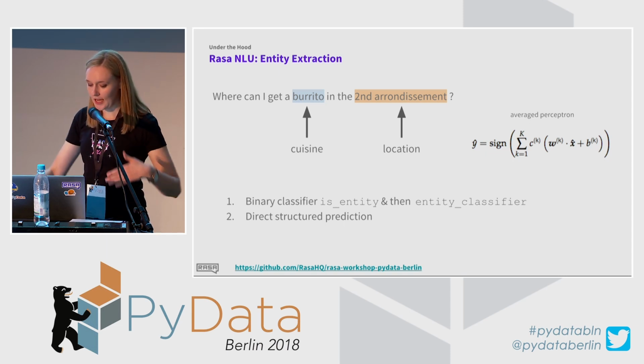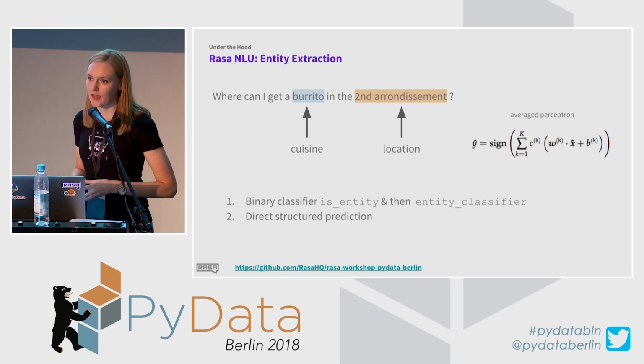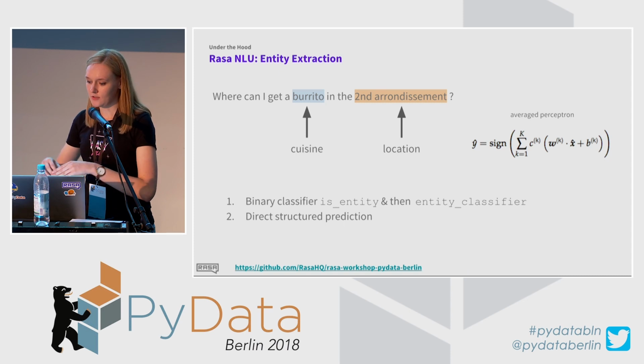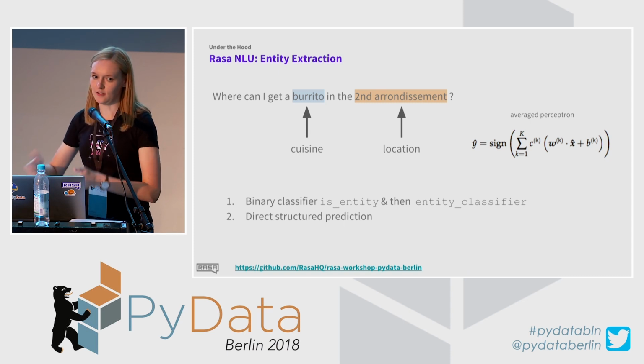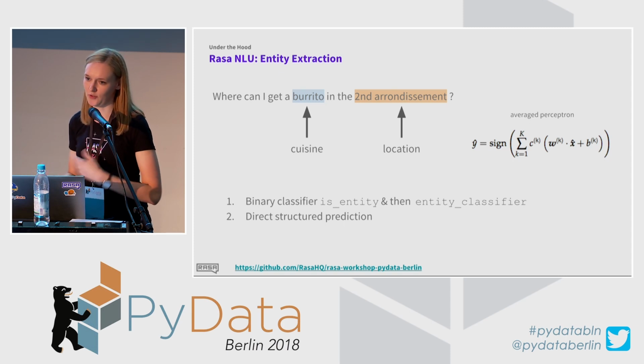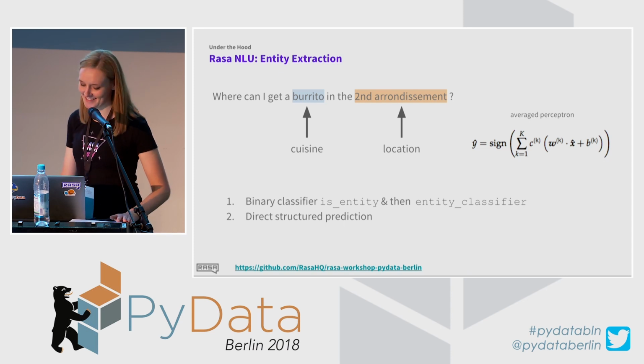When we look at each token in the sentence, the surrounding words have an influence and have prediction power on that specific token that you're trying to predict, what entity that is.